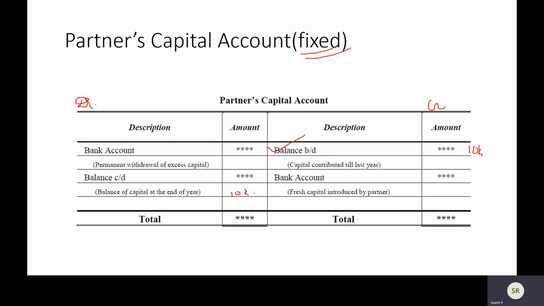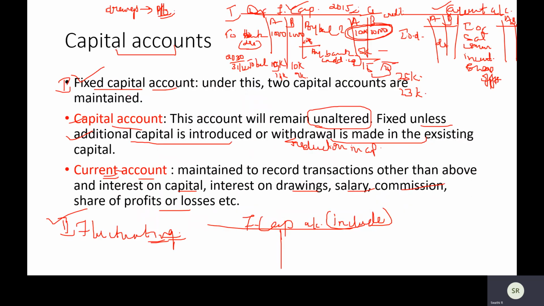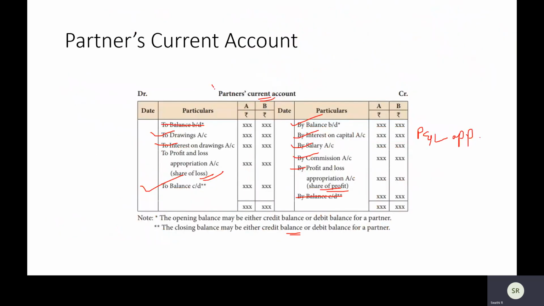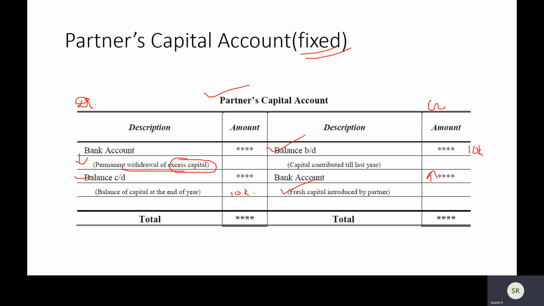Come any year, the only place where it will go altered is if you are introducing fresh capital. That is, if capital is introduced, then your capital account is going up. Similarly, if there is any reduction, a permanent withdrawal of excess capital, that is why we call it reduction in capital, then it will reflect in your partner's capital account or fixed capital account. So under fixed capital account, there are two accounts: your current account as well as your capital account.